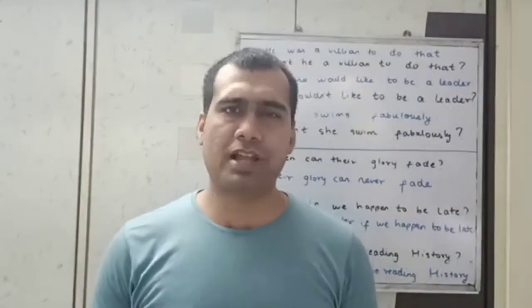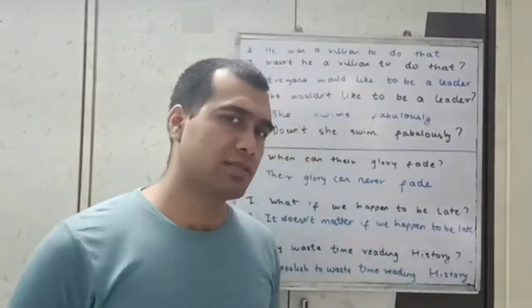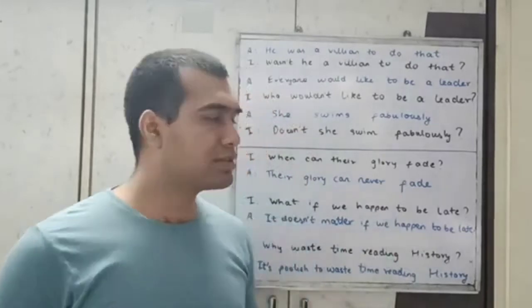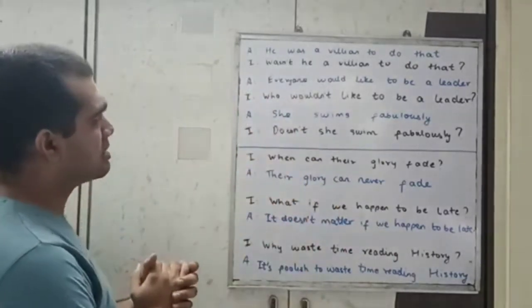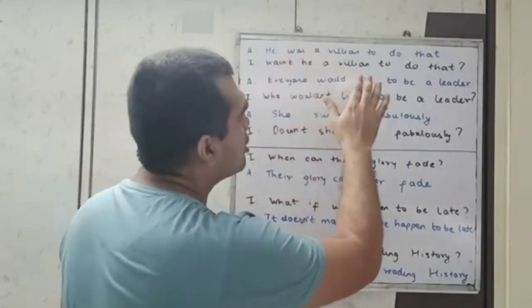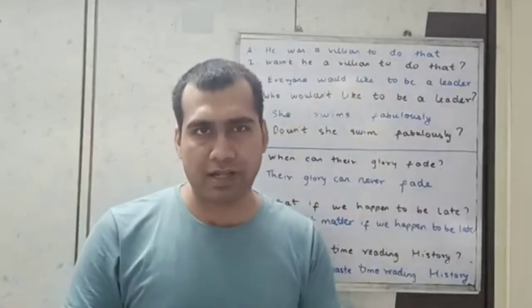Let's study English language topic transformation of sentences, interrogative and assertive sentences. Now to understand the transformation rules here, let's use these examples. Let's start with this assertive sentence. He was a villain to do that. That's the response I usually get when I give a lot of homework.